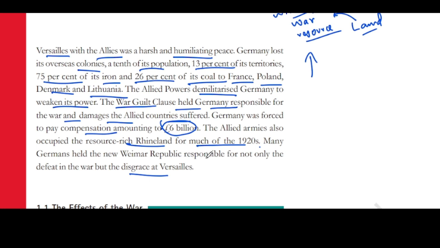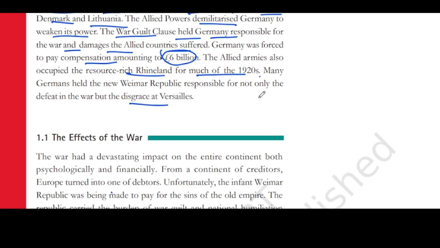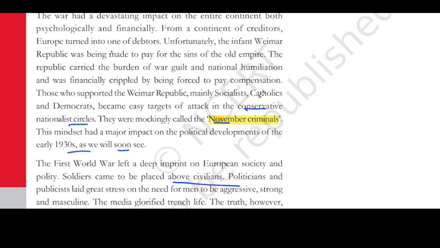So the first event is World War One, wherein Germany has lost. The second event is the failure of the Weimar Republic to protect the rights of German people, right? So, what were the effects of this war? This war had a very devastating impact on the entire continent, that is entire Europe, psychologically, that is mentally, as well as financially. From a continent of creditors, meaning Europe was a continent which used to give money on loans, now they have become debtors, meaning they are taking money from others.